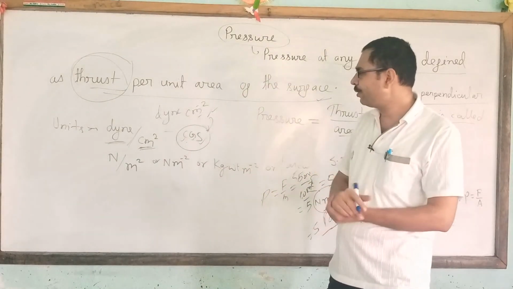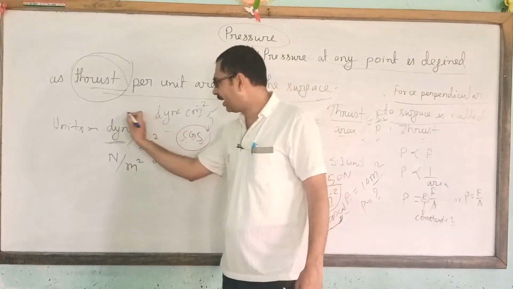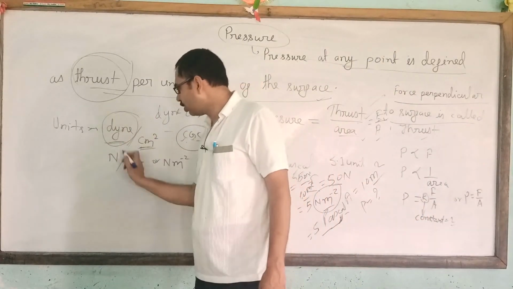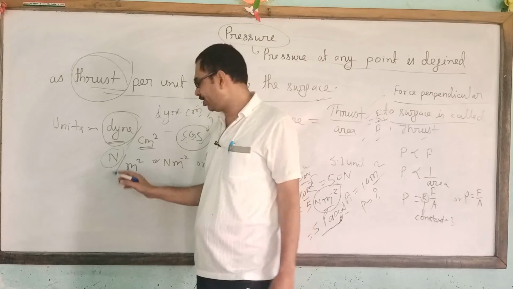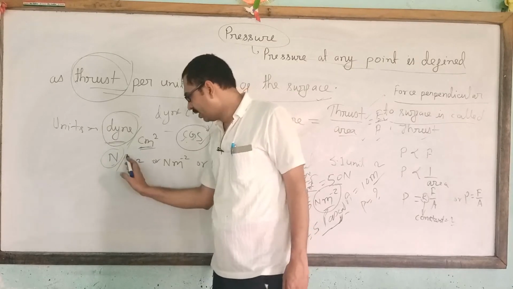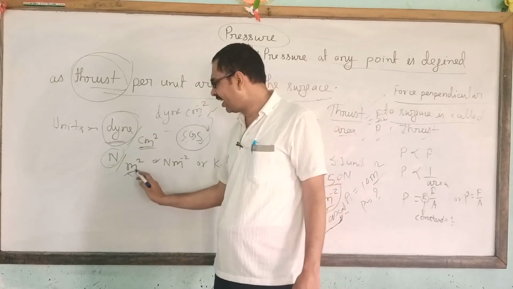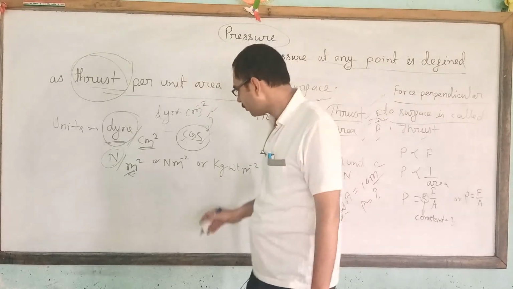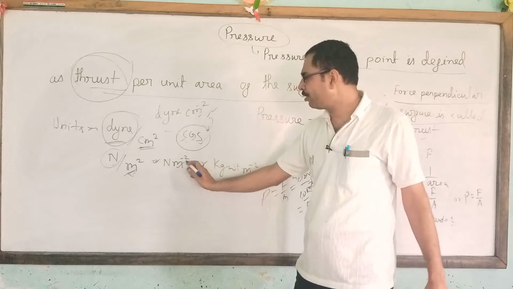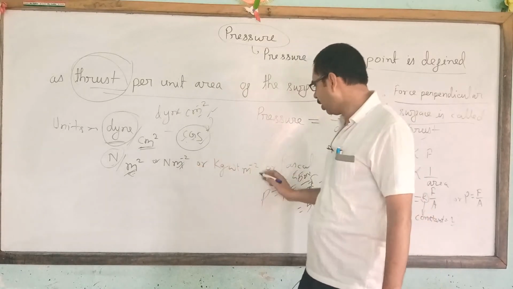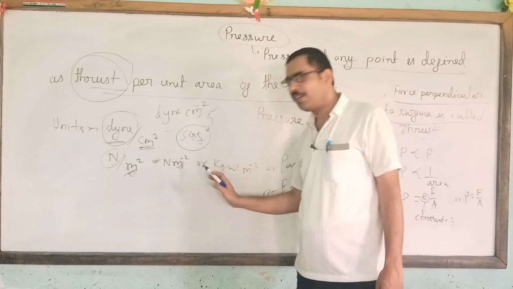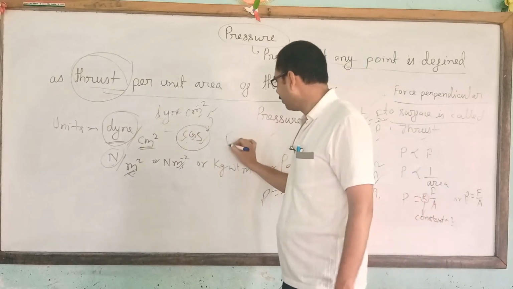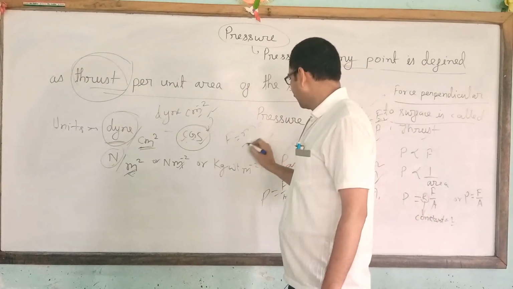And what is the SI unit of pressure? We know that the SI unit of force is Newton, represented by capital N, divided by the area, which is in meter square. Newton per meter square. And Newton can be expressed as, we know that F is equal to ma.